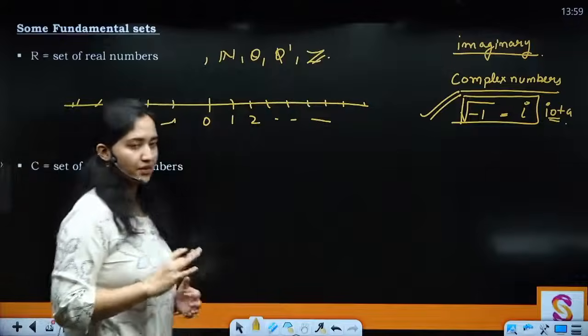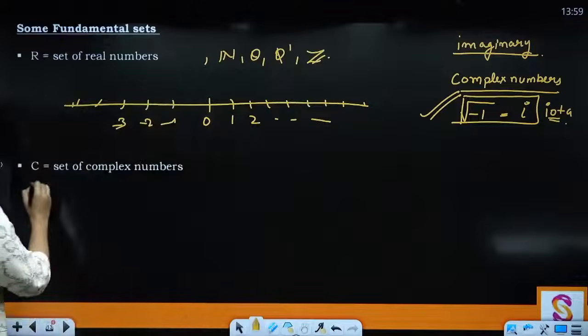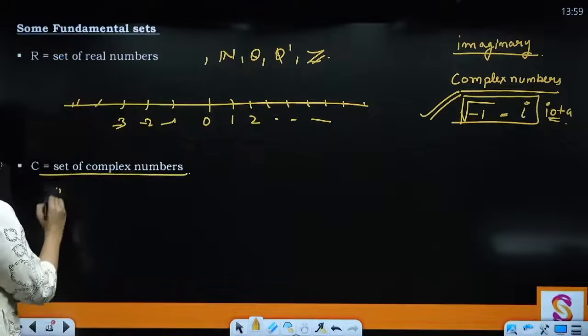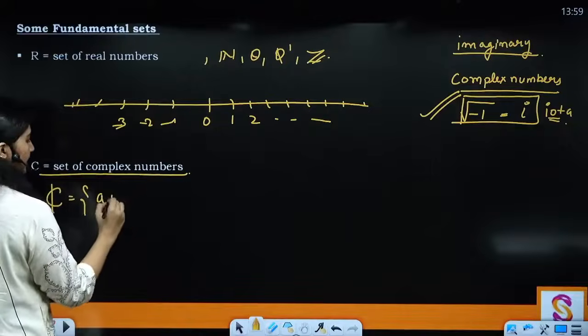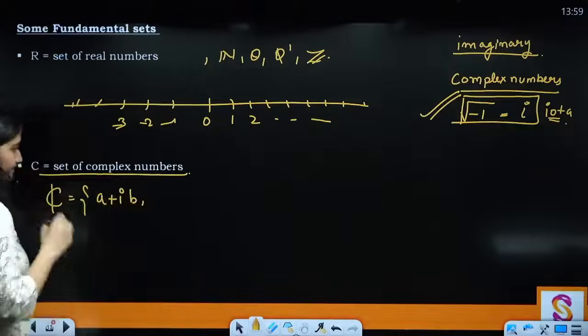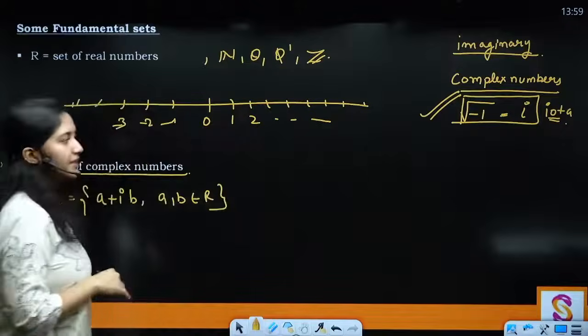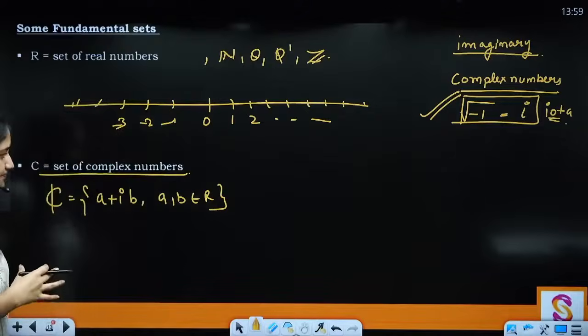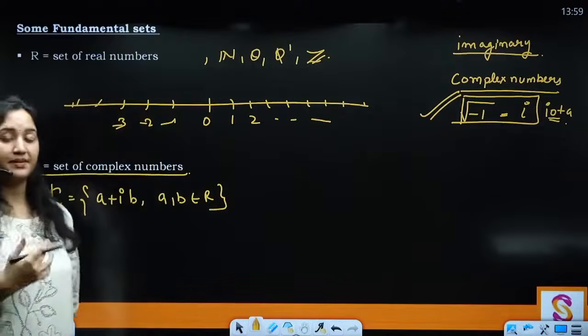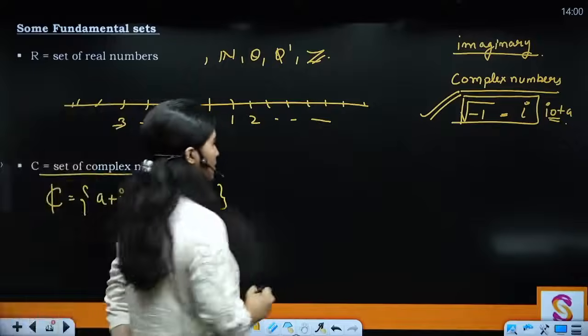Clear? All right. Now what is the set of complex numbers? The set of complex numbers looks like a plus iota b, right? And a and b are basically real numbers, right? So how do you represent complex numbers geometrically or graphically?